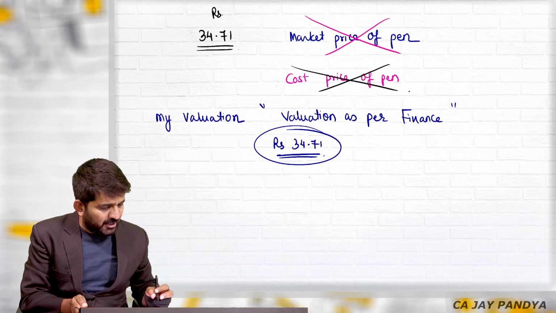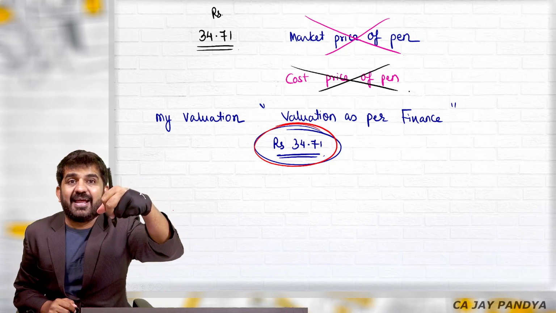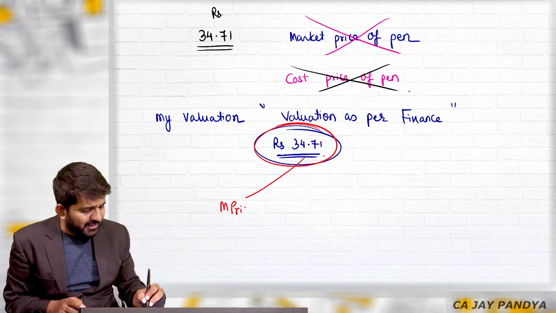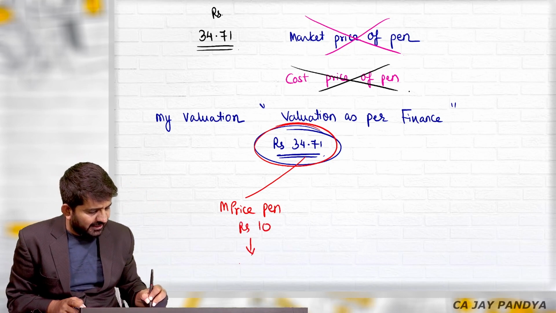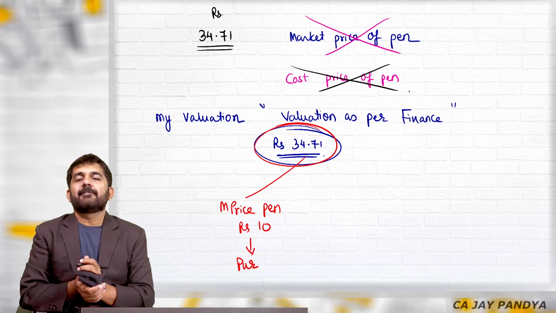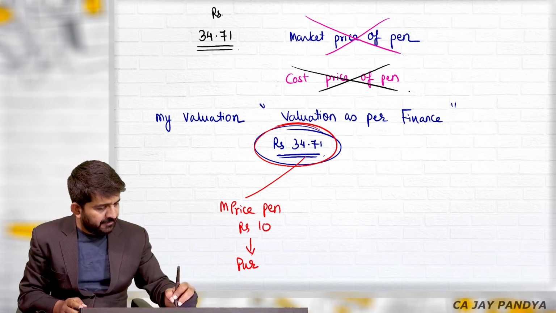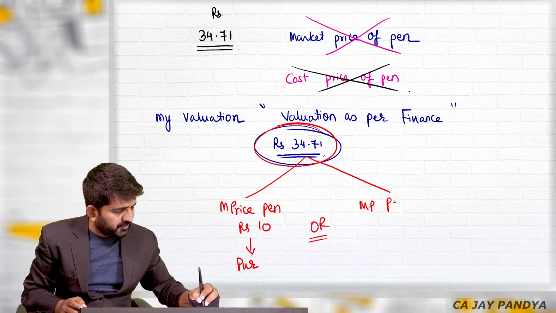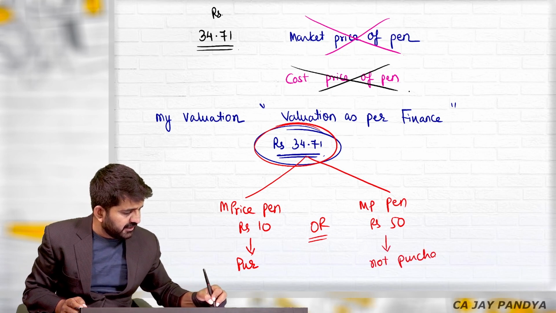See, you have taken the decision, purchase or not to purchase, based on this valuation. What is this valuation? It is my valuation for this pen. Now in the market, the price of this pen is rupees 10. I will purchase it. It is undervalued by the market. If the market price of this pen is rupees 50, I will not purchase it.